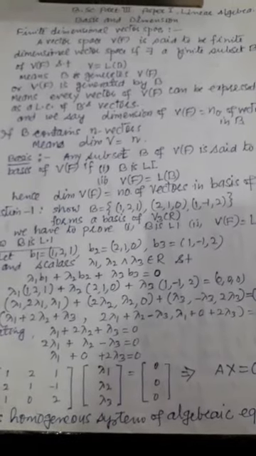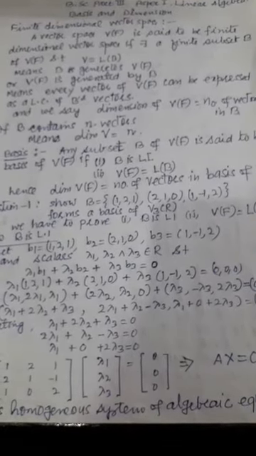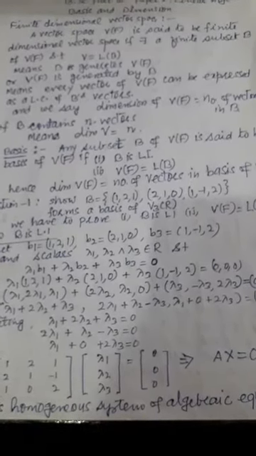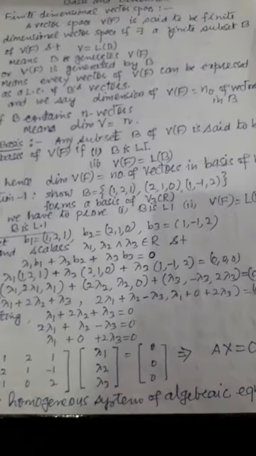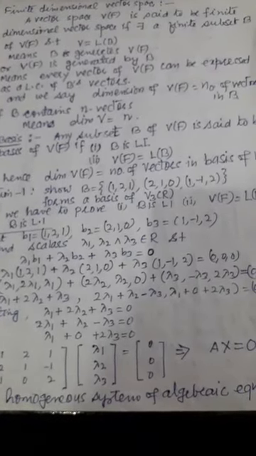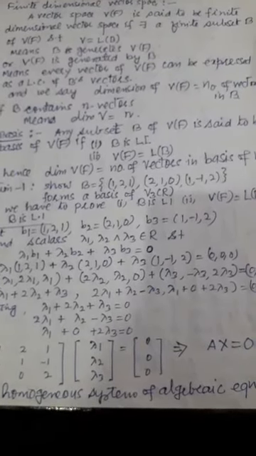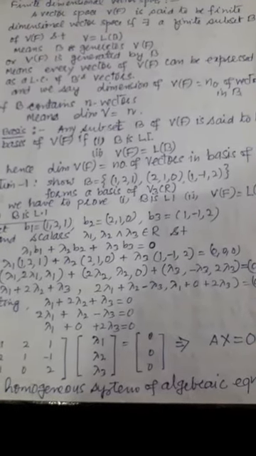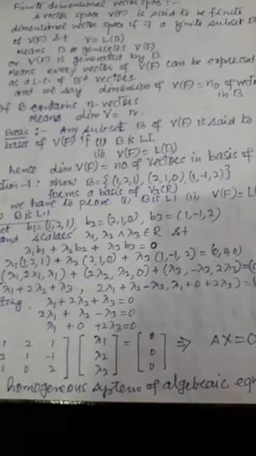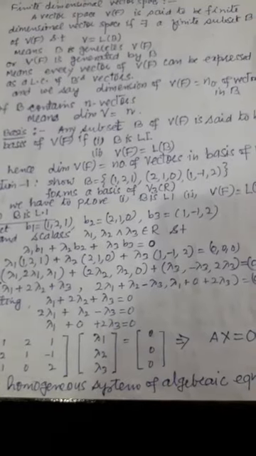A vector space V(F) is said to be a finite dimensional vector space if there exists a finite subset B of the vector space such that V is equal to L of B. It means B generates the vector space V(F), or V(F) is generated by the set B. It means every vector of the vector space can be expressed as a linear combination of B's vectors.